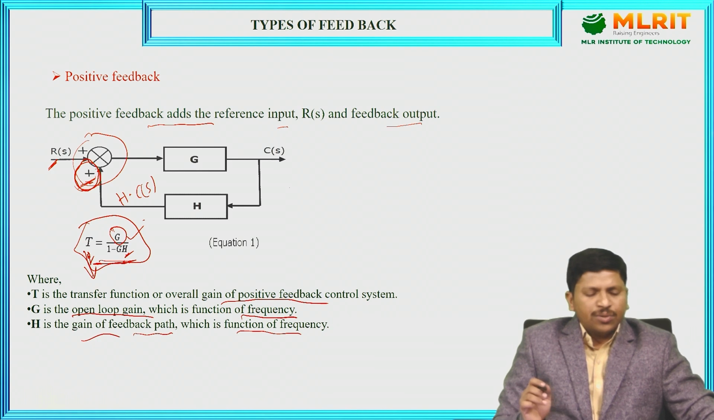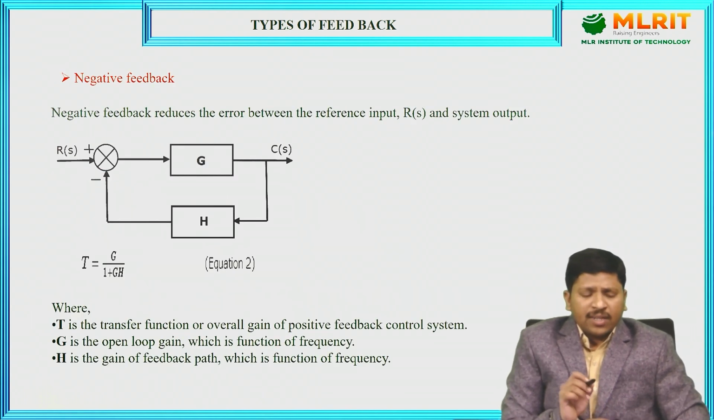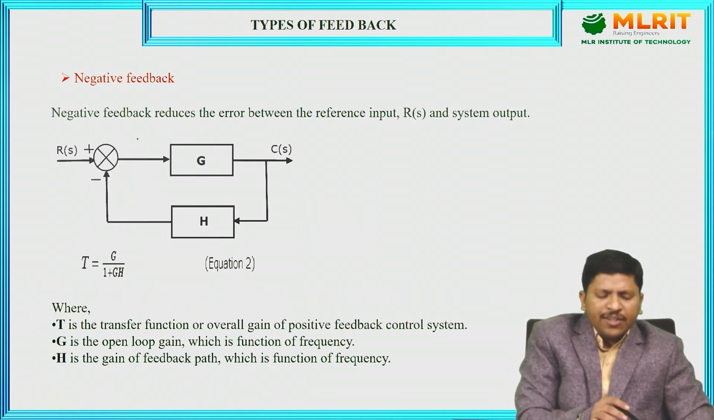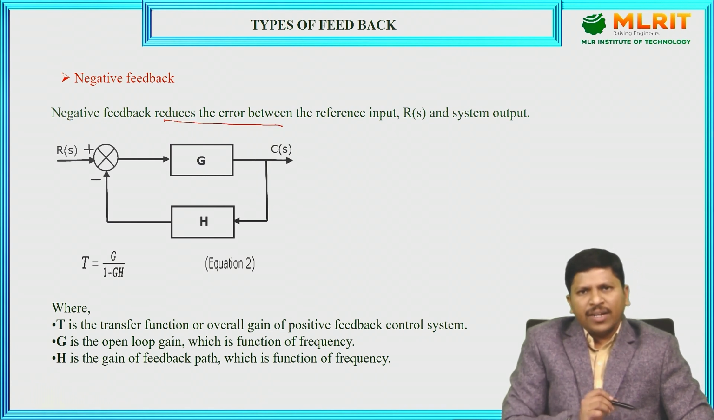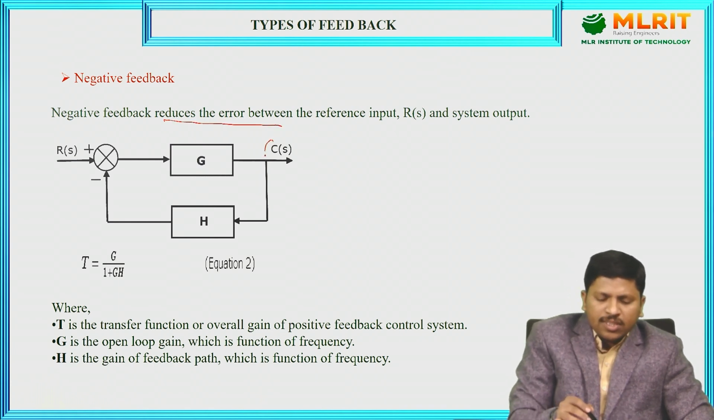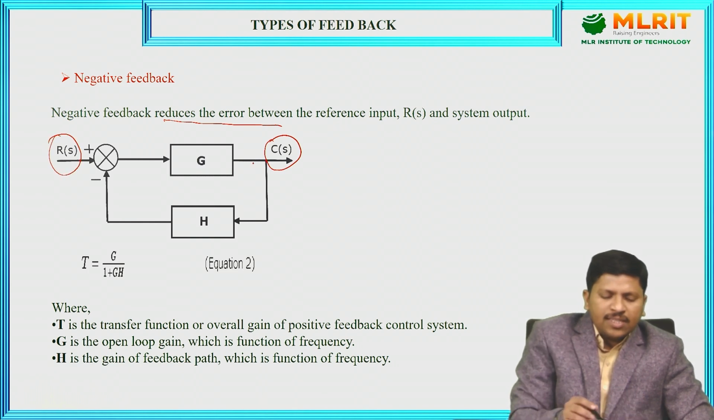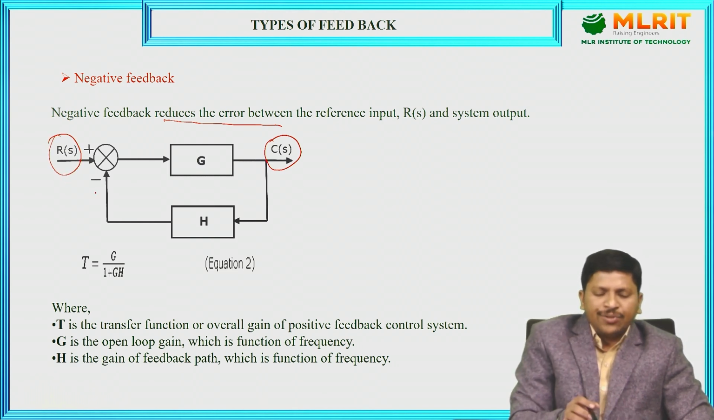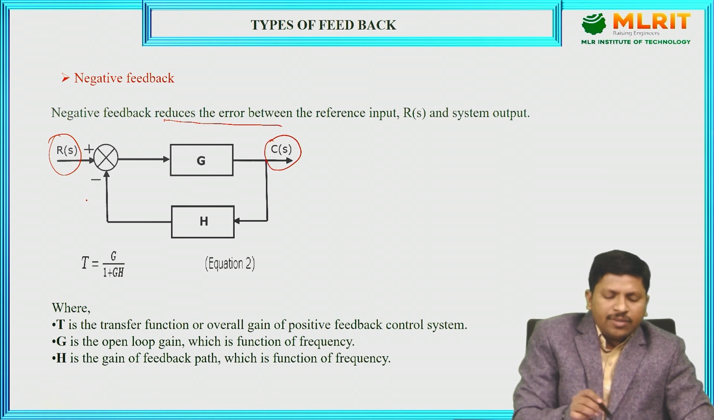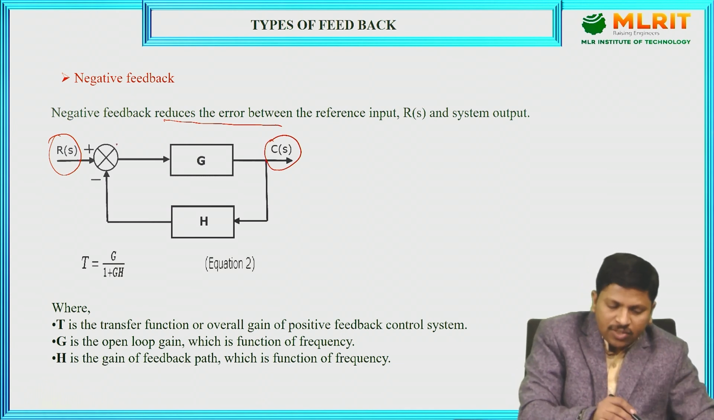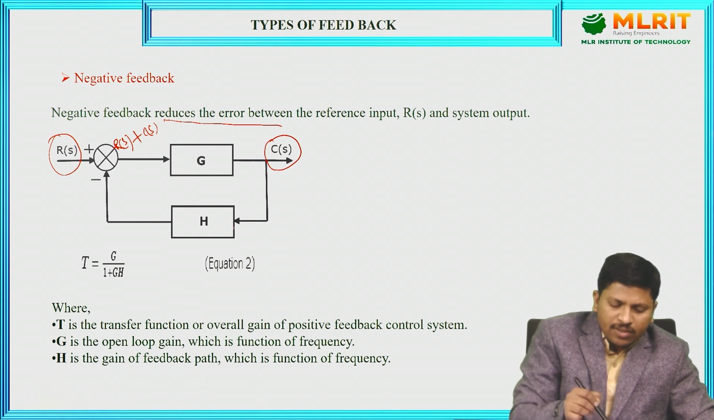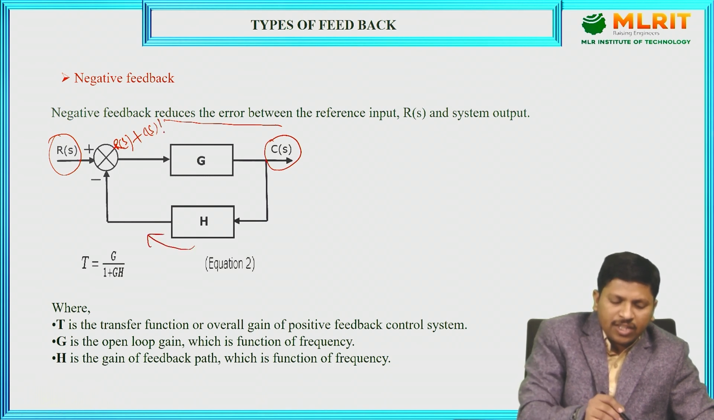Next, coming to negative feedback. In negative feedback, it reduces the error between the reference input and the system output. The system output is C of S and the reference input is R of S. This is the difference, so it reduces the error. Reducing the error means R of S minus C of S into H, where H is the feedback element, so C of S into H.